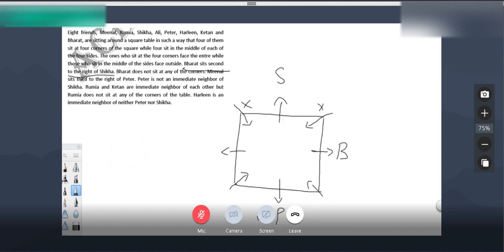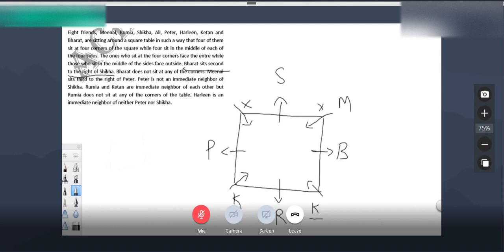Now we will try the second possibility. Which possibility? The possibility of the position of Peter. Let's take the position of Peter here. We had this possibility. If this is Peter, third to the right of Peter, we have Minal here. Next, Ramya and Ketan are immediate neighbors, and Ramya does not sit in a corner, which means Ramya has to sit here. Ketan should be either to the right of Ramya or to the left of Ramya. Ketan can be in either of these two positions.